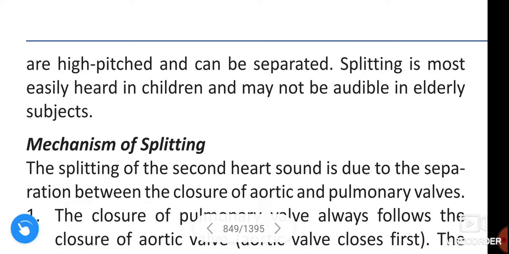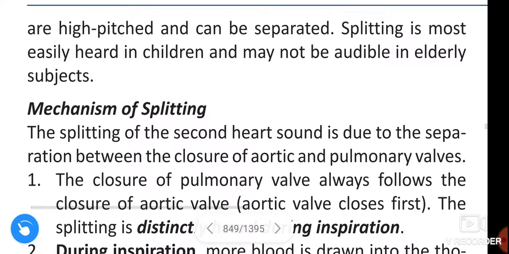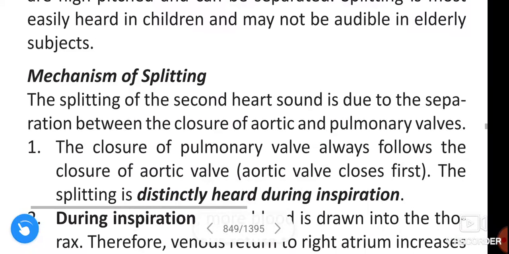Splitting is most easily heard in children and may not be audible in elderly subjects. Next, mechanism of splitting.